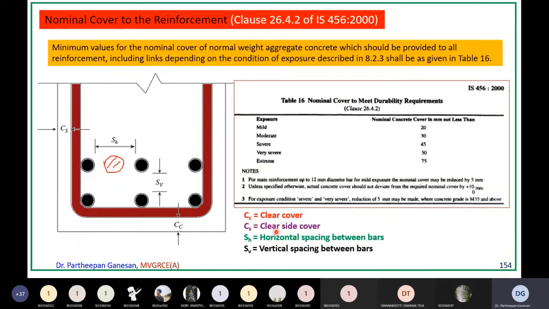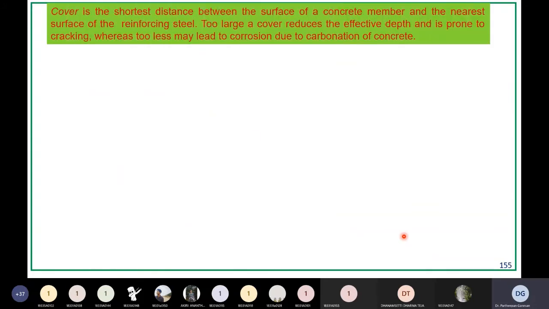Now CC is the clear cover. CS is the clear side cover. SH is the horizontal spacing between the bars. SV is the vertical spacing between the bars that I discussed. Now, what is cover? Cover is the shortest distance between the surface of a concrete member and the nearest surface of the reinforcing steel.